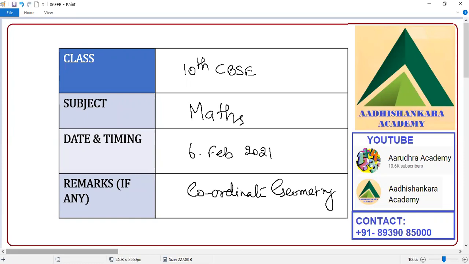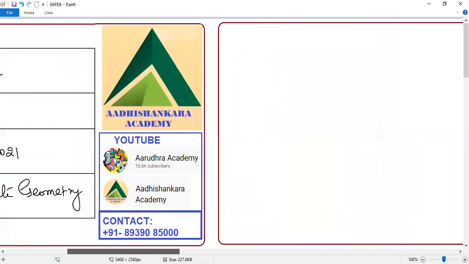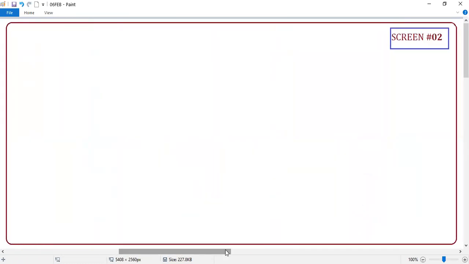Okay. So coordinate geometry. We are going to quickly revise in 20 minutes what I discussed in the last class. So what do you understand about coordinate geometry? If someone asks what is coordinate geometry, what is your response, student? Can you tell me your understanding? Because even a 9th student can answer what is coordinate geometry.